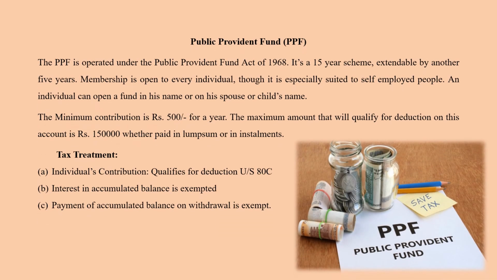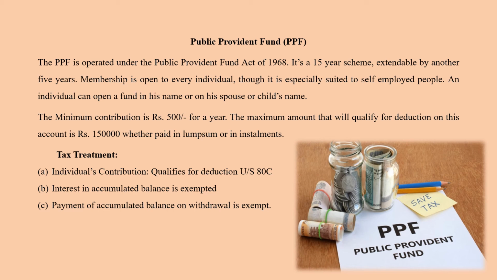In case of a public provident fund, it's called a PPF. This is the fourth type of provident fund that is present. This is operated under the Public Provident Fund Act of 1968. It is a 15-year scheme and it is extendable for another 5 years. The membership is open to every individual, though it is specially suited to self-employed people. An individual can open a fund in his name or in his spouse's or children's name.